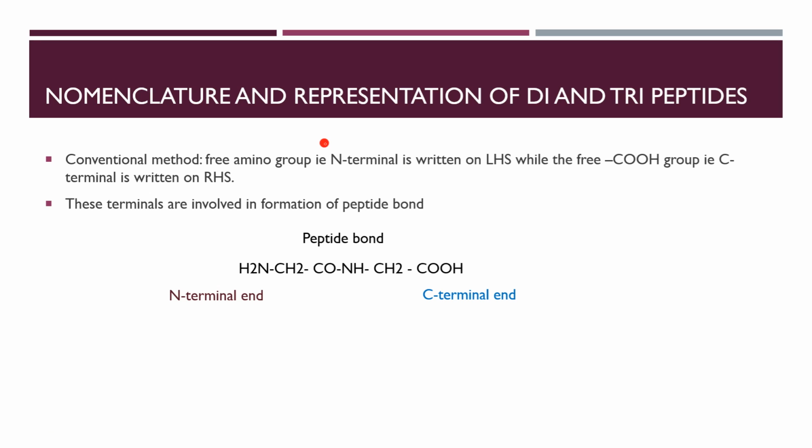Now we are going to study some nomenclature and how to write down dipeptides and tripeptides. When I say dipeptide and tripeptide, what do you think it should be? It's a peptide. Peptide means what? A peptide should have a CONH linkage, right? Now, before that, let's see how we write. Suppose we are reacting two amino acids. It is like this: CH2. I'm taking the simplest one, glycine.